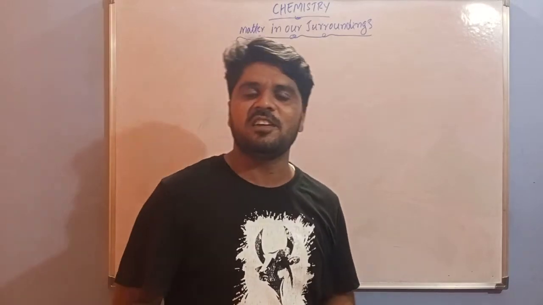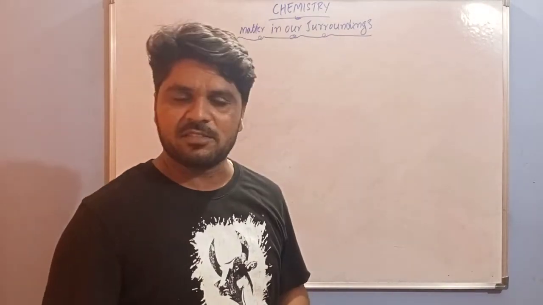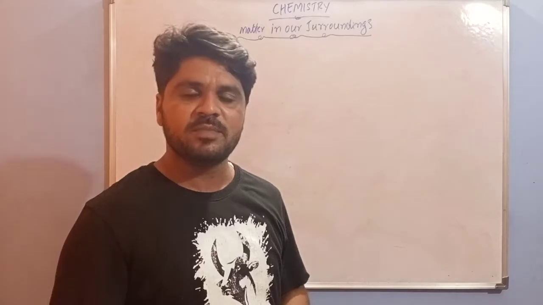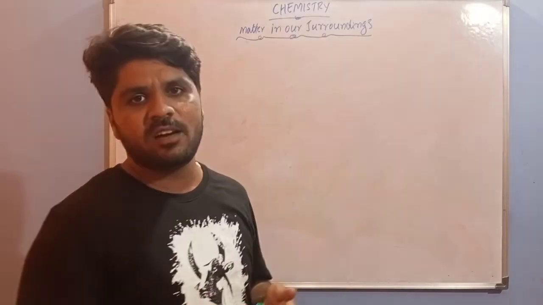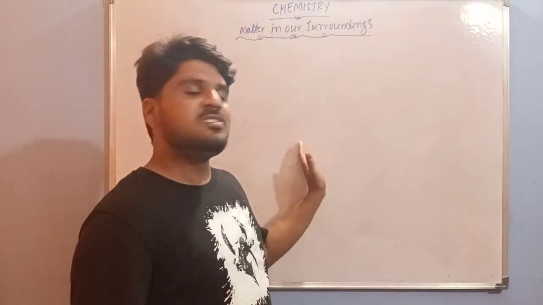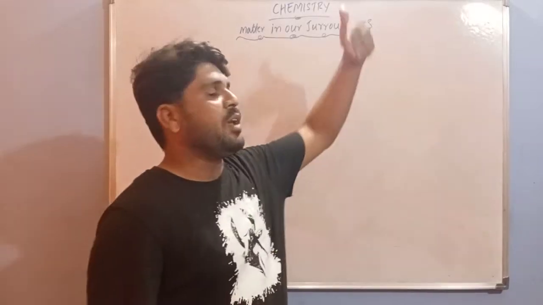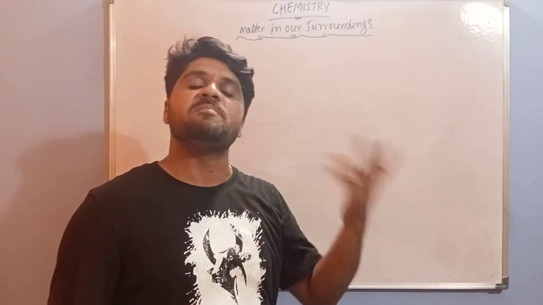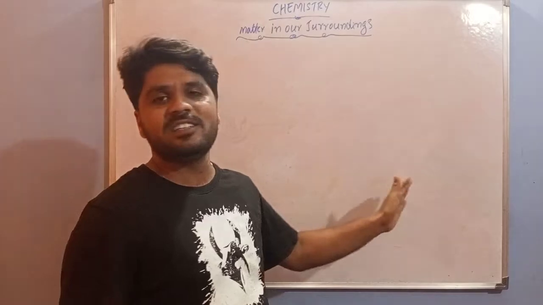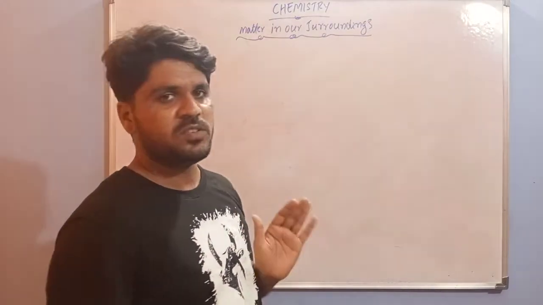In the last class, we discussed evaporation. What is meant by evaporation? Evaporation is a phenomenon in which a liquid changes into vapor at any temperature, below its boiling point.